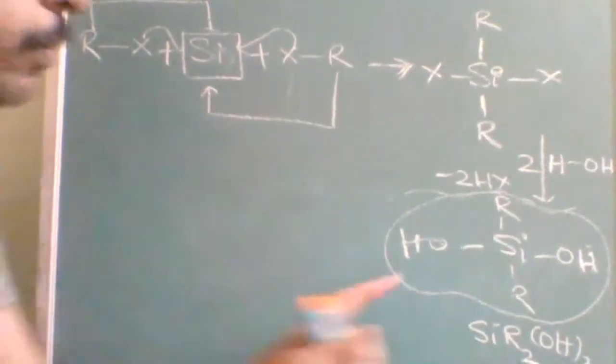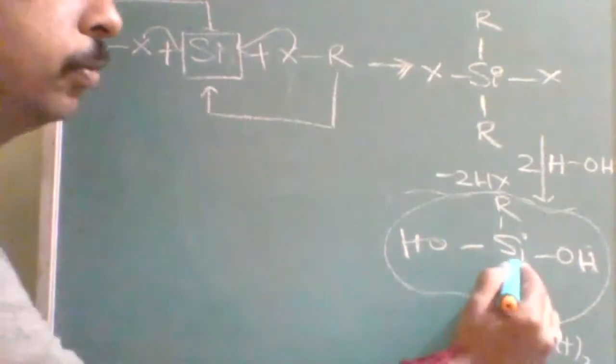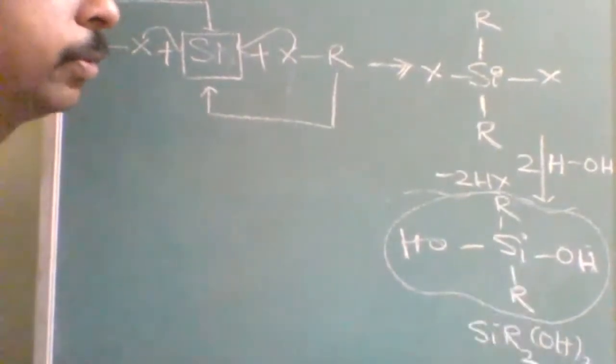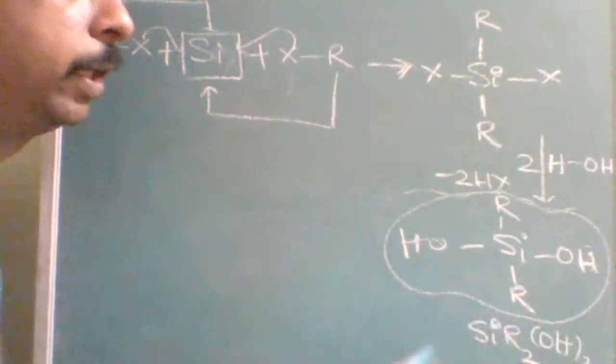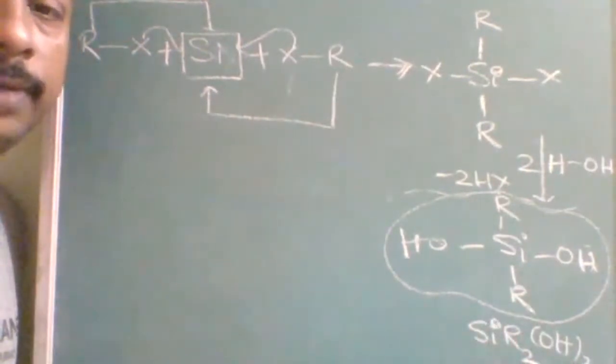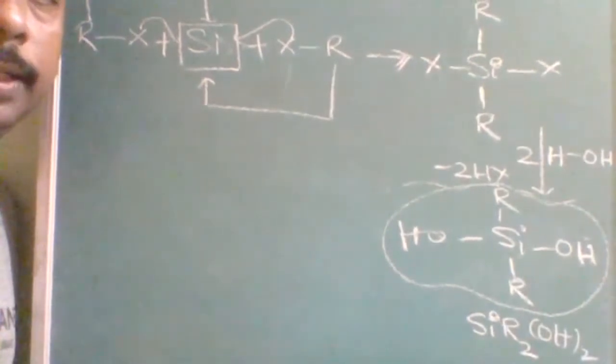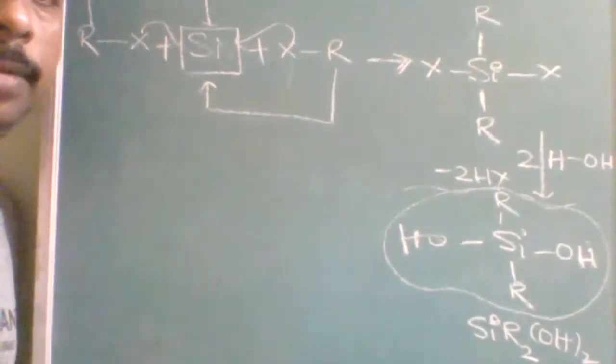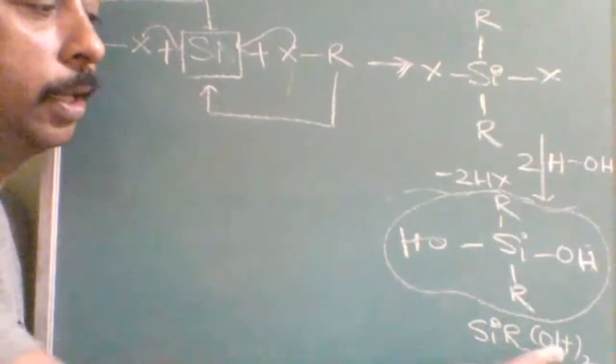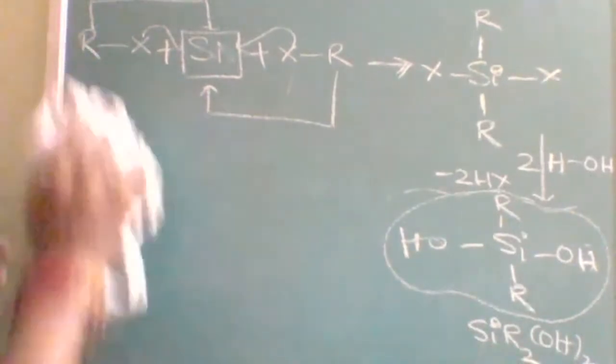So this is one molecule only. Now we will use so many of these molecules so that we can get a huge polymer. Note this down carefully. Then we will start with the polymerization of SiR2OH2.